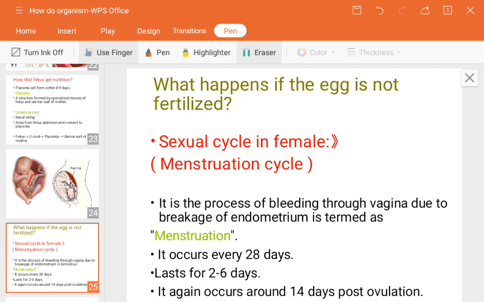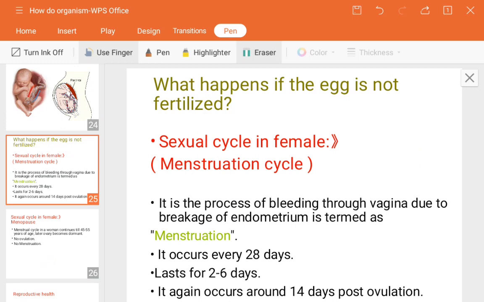Next, it occurs every 28 days, we know that, and lasts for 2 to 6 days. It again occurs around 14 days post ovulation, meaning after ovulation, the release of the matured egg from the ovary, which will get attached to the fallopian tube. If no sperm attaches, then it will vanish within 24 hours. It means after 14 days ovulation takes place. See. Next,